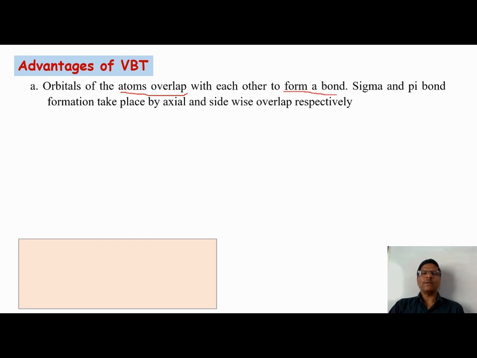That is the first concept. The second concept is the formation of sigma and pi bonds. A sigma bond is formed by axial overlap of atomic orbitals, while a pi bond is formed by sidewise overlap of atomic orbitals.